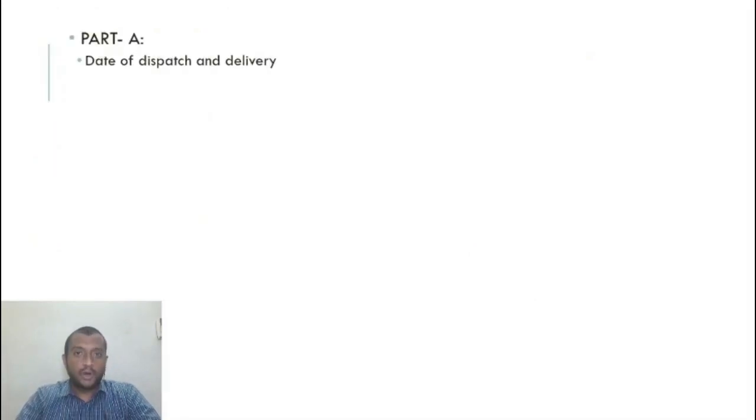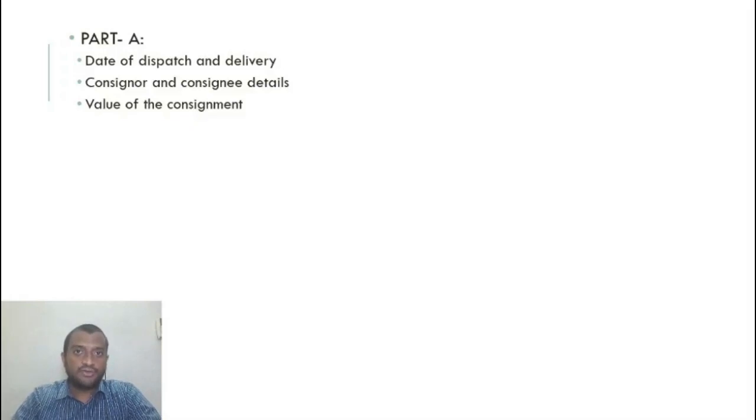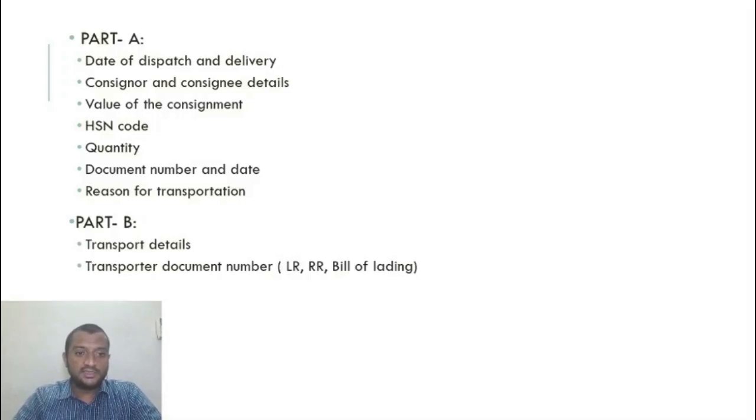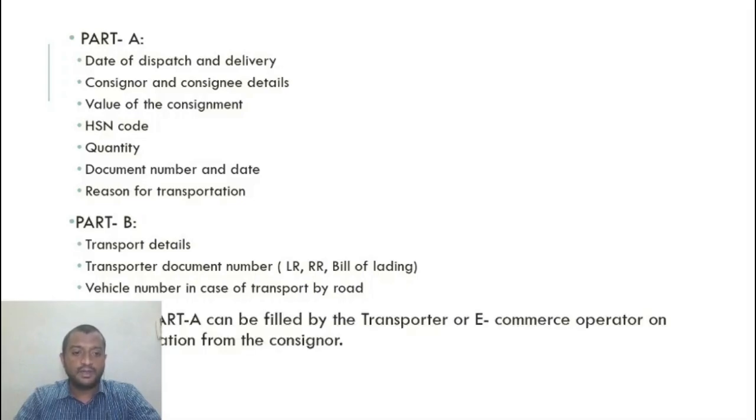Part A. What does Part A contain? Part A needs to be filled by the person causing movement: date of dispatch and delivery, consignor and consignee details, value of consignment, HSN code, quantity, document number and date, reason for transportation. Part B needs to be filled by the transporter, we said: transport details, transporter document number, LR, RR, bill of lading, vehicle number in case of transport by road.